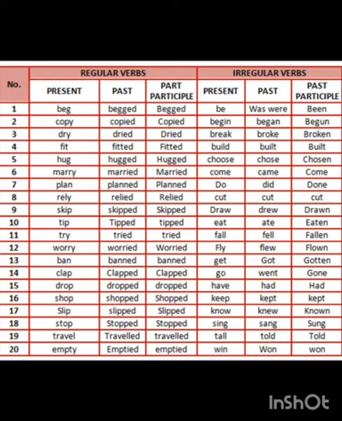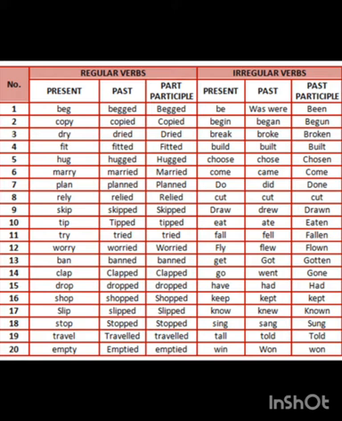Cut, cut, cut. All these three verb forms are same. V1, V2 and V3 are cut, cut, cut. Draw, drew, drawn. Eat, ate, eaten. Fall, fell, fallen. Fly, flew, flown.